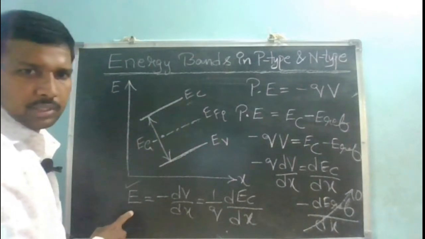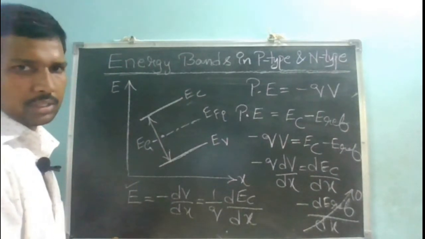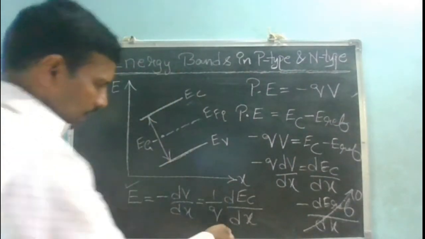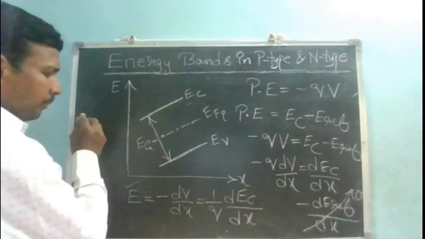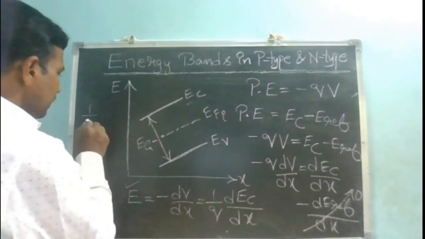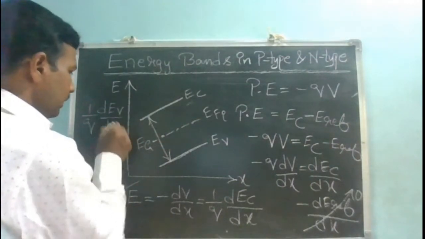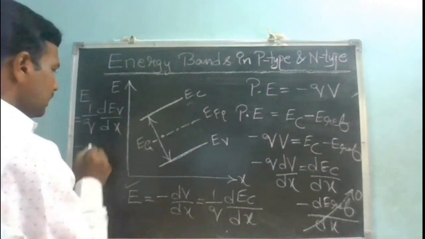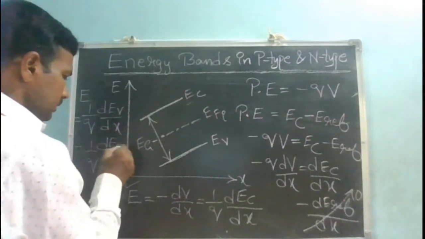The same can be extended to the valence band also. If there is a slope in your valence band, then also there exists an electric field. If there is a slope in your intrinsic Fermi energy level, then also an electric field exists.